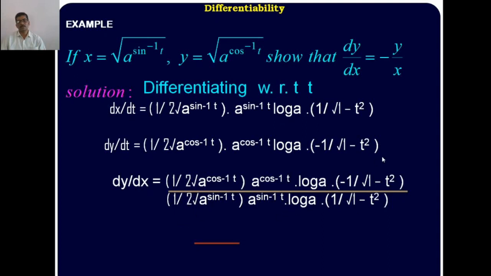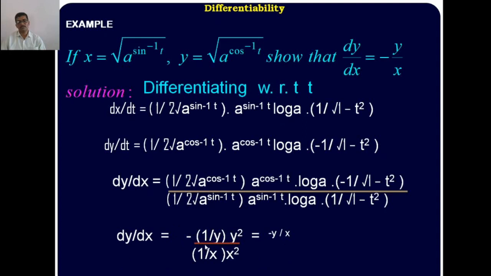Here you know that log a is cancelled, and 1 by root of 1 minus t square is cancelled, plus into minus is minus 1 by... You know that the value of y means root of a to the power sin inverse t. Therefore, y square means a to the power cos inverse t. Similarly, x is equal to root of a to the power sin inverse t. X square is equal to a to the power sin inverse t.